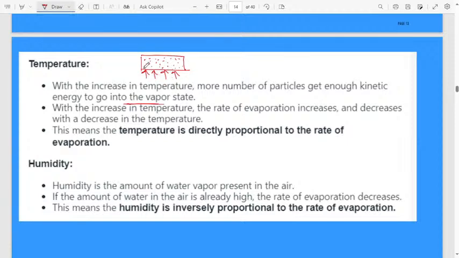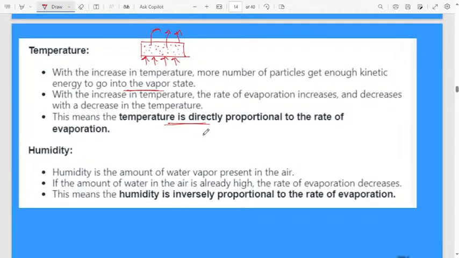When you increase the temperature, these particles move with higher kinetic energy, and easily they can get evaporated. That's why, with the increase in temperature, more particles get enough kinetic energy to go into the vapor state. The rate of evaporation increases with increase in temperature and decreases with decrease in temperature. Therefore, temperature is also directly related to the rate of evaporation.